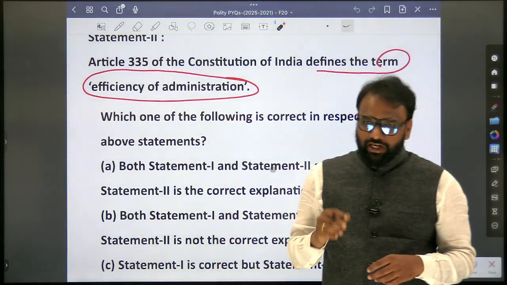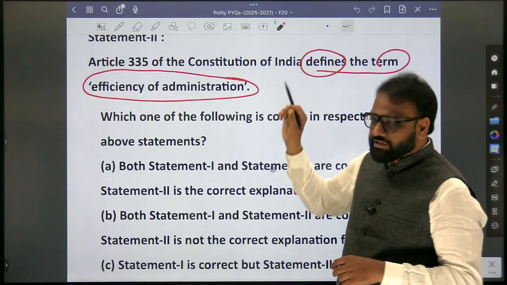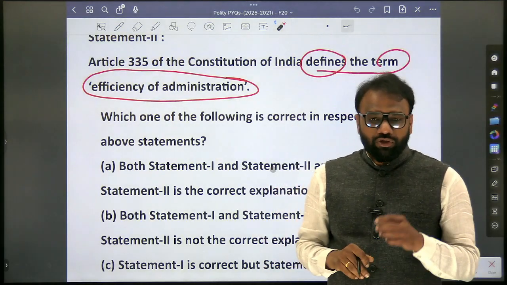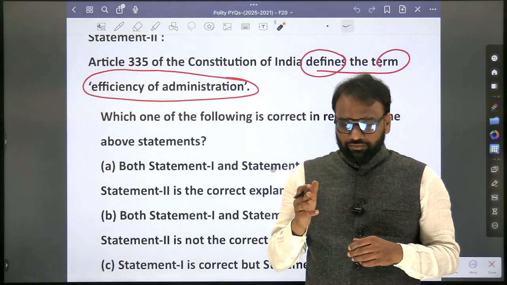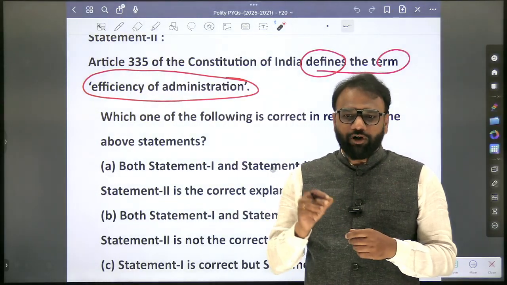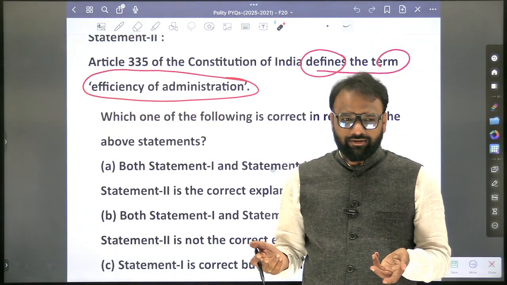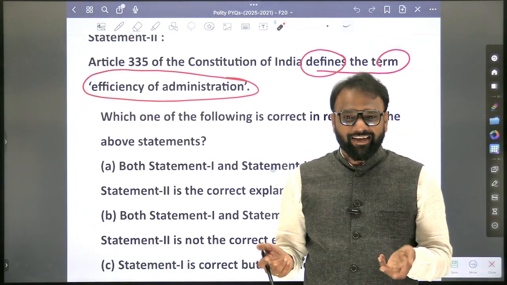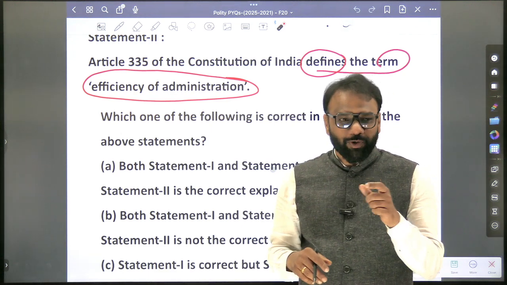Generally, definitions do not exist in the Constitution. The famous example is office of profit. The term appears in the Constitution, but its definition does not.